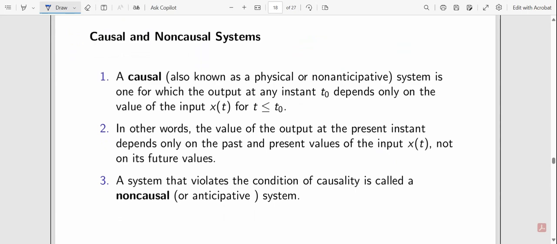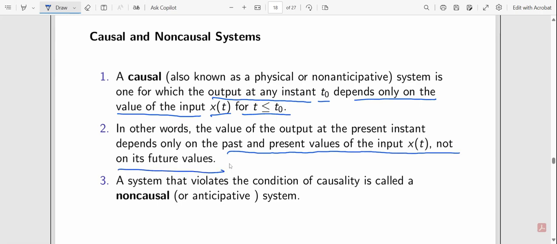Causal and non-causal system. Causal, also known as a physical system, is one for which the output at any instant t naught depends only on the value of the input x of t for t less than or equal to t naught. In other words, the value of the output at the present instant depends only on the past and present values of input x of t, not on the future. A system that violates the condition of causality is called a non-causal or anticipative system. So t is less than or equal to t naught: present and past can be used, but not the future.